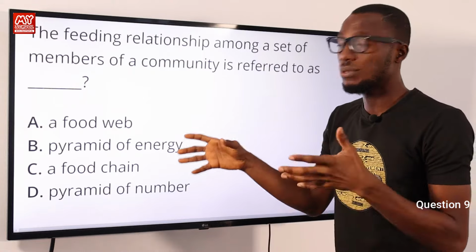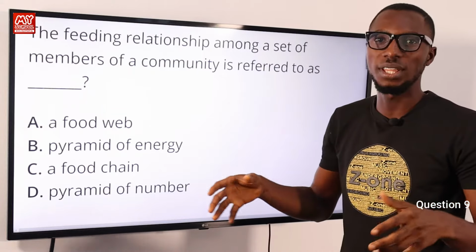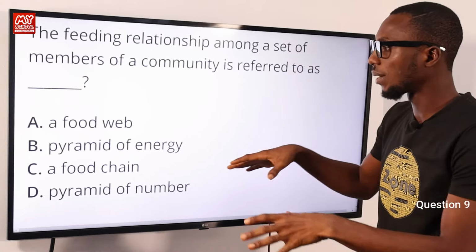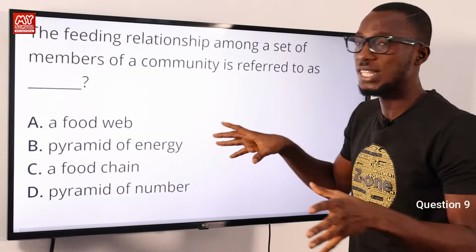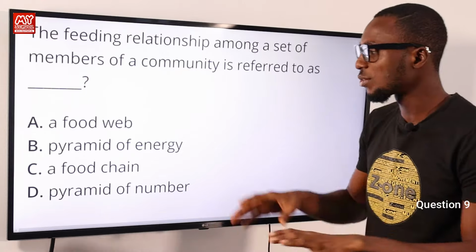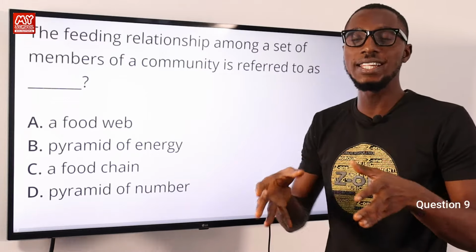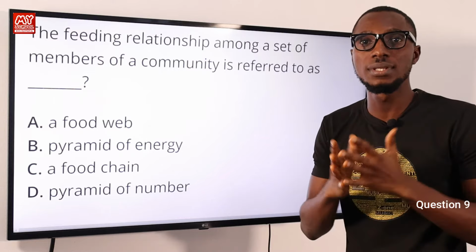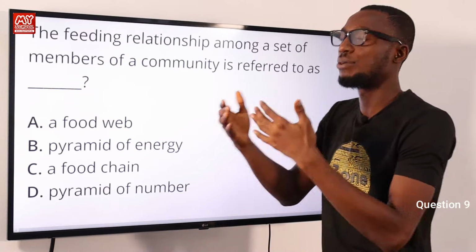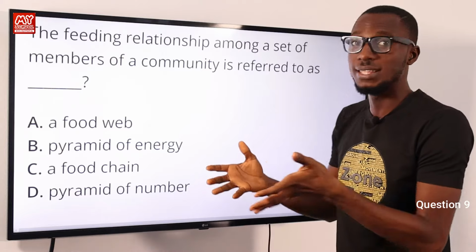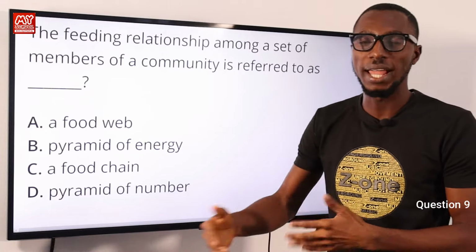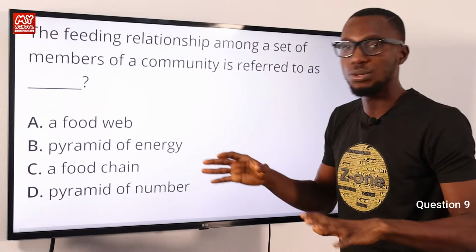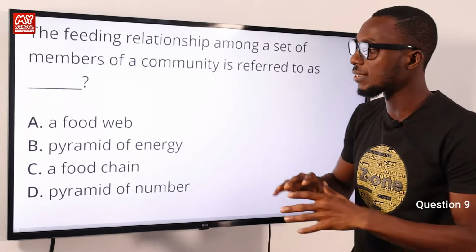Normally it starts with a producer. We don't use such terms for food chains. We use them when we are talking about the trophic level, then you use producers, primary consumers, and the rest. So for a food chain, you identify the organism itself. For instance, for the producer level, you just talk about a particular plant, then you go next to probably a grasshopper, then probably a snake, then to an eagle or man. So that's a food chain. So the fitting answer here is a food chain.